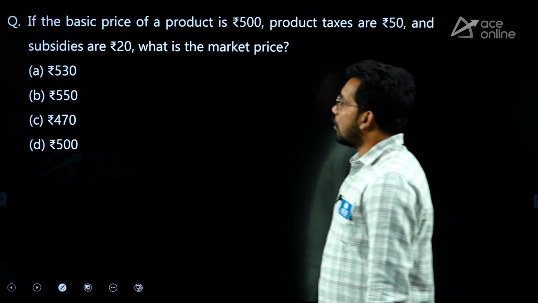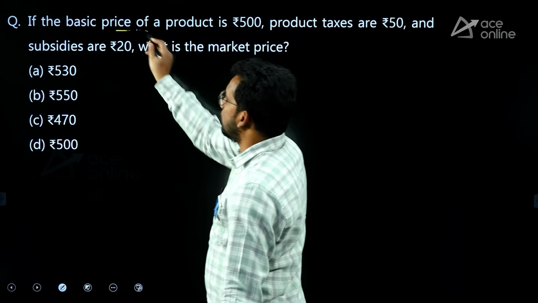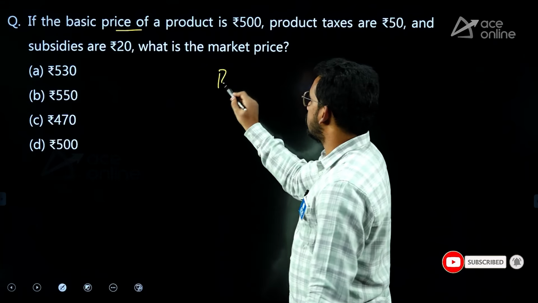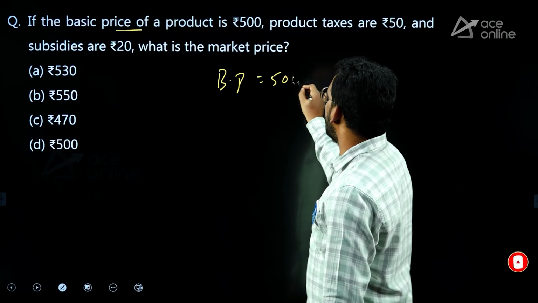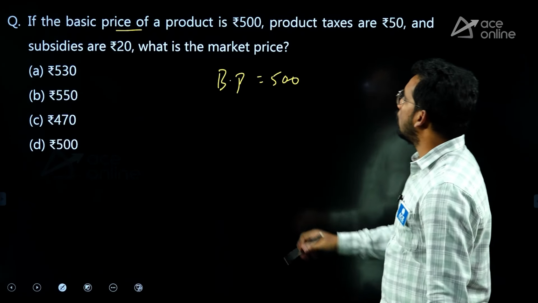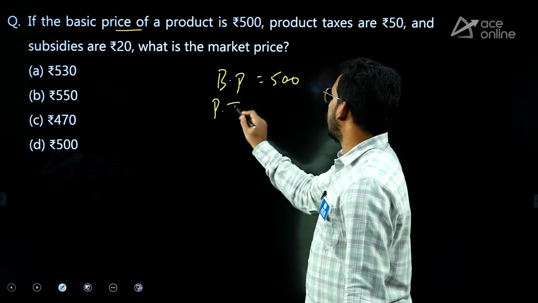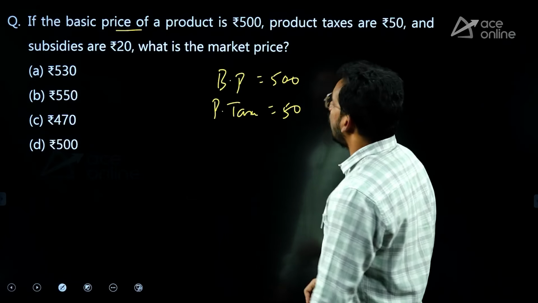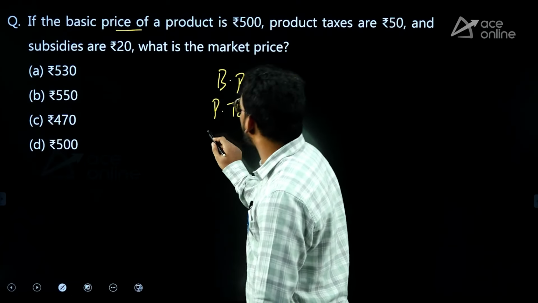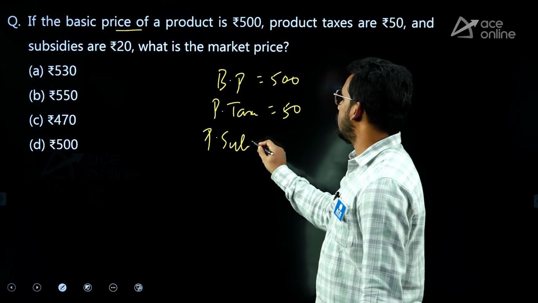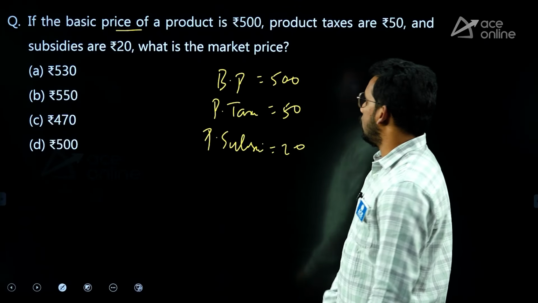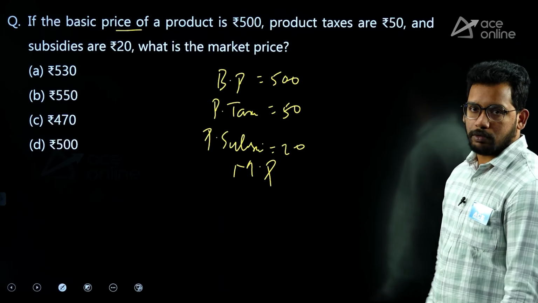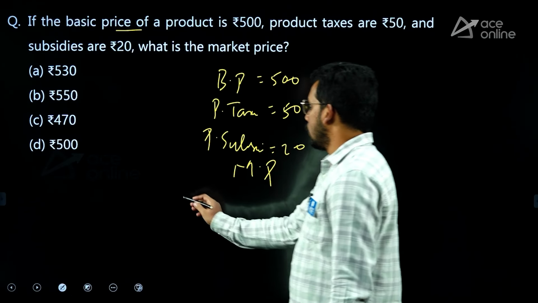Next one. There is a numerical question related to economy. If the basic price of a product is 500, product taxes are 50, and product subsidies are 20, then they are asking for the market price. So let's recall the relation which we discussed in the class also.